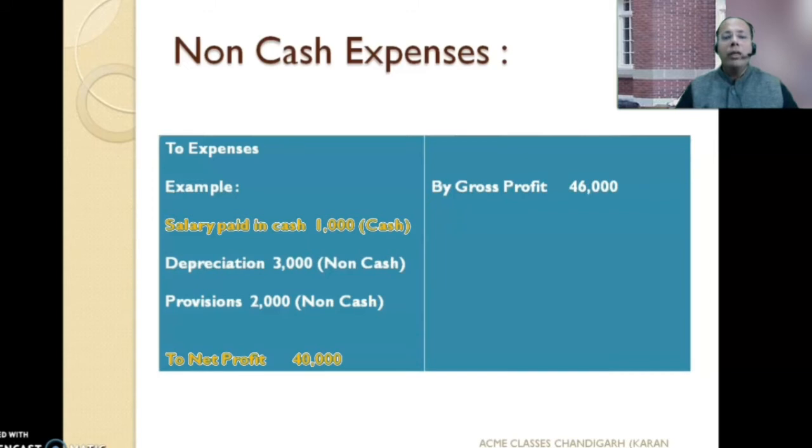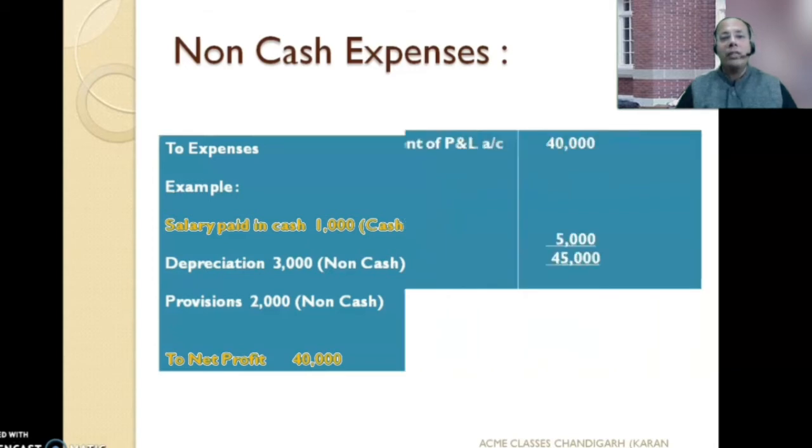Therefore, we must be in a position to calculate that net profit which has only been affected by cash transactions. So if I was to exclude the non-cash transactions, how much net profit would I calculate? I would simply subtract 1,000 from 46,000 to obtain a net profit figure of 45,000, and that 45,000 has only been affected by cash transactions without taking into consideration the effect of non-cash transactions.